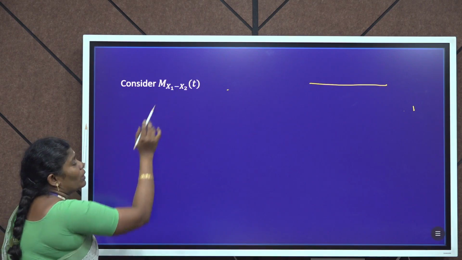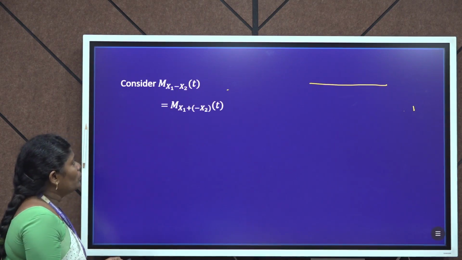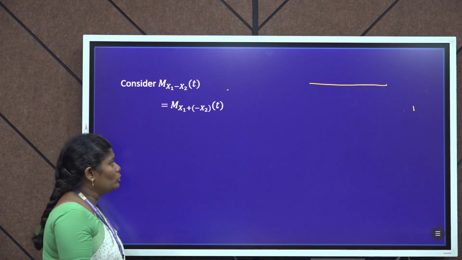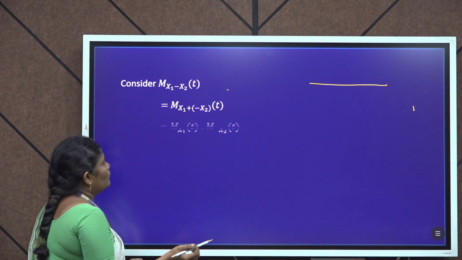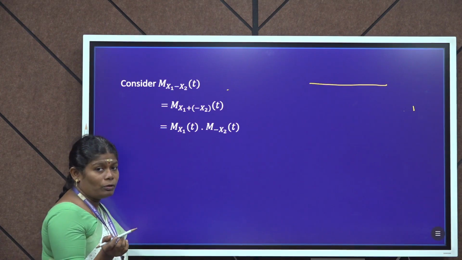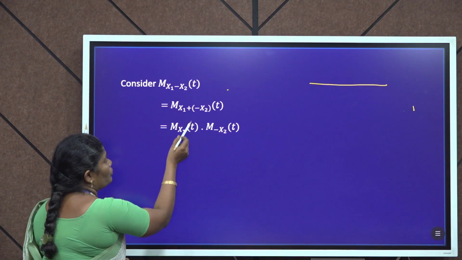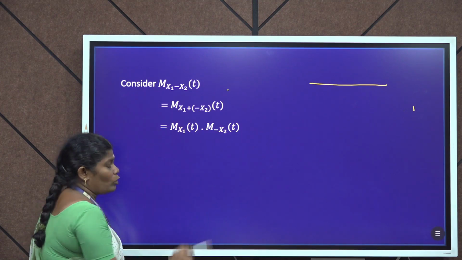Consider M_(X1−X2)(t), which equals M_(X1+(−X2))(t). Using the properties, M_(X1+X2)(t) = M_X1(t) · M_X2(t), we get M_X1(t) · M_(−X2)(t).